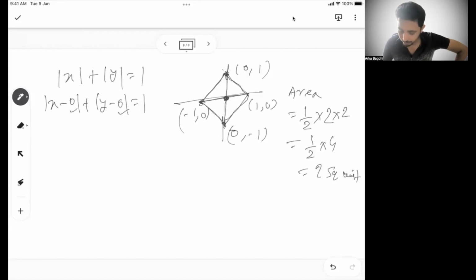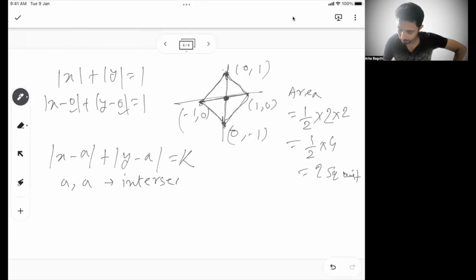So if I have to generalize, if something is mod x minus a plus mod of y minus a equal to k, then typically I will say a comma a is my intersection point, and what was 1 there, now it is k. So a comma a is my intersection point.